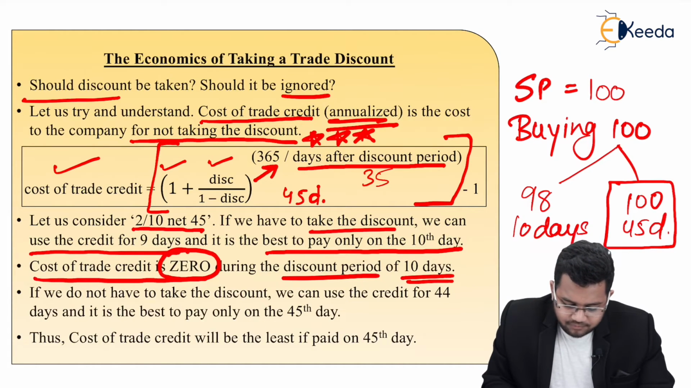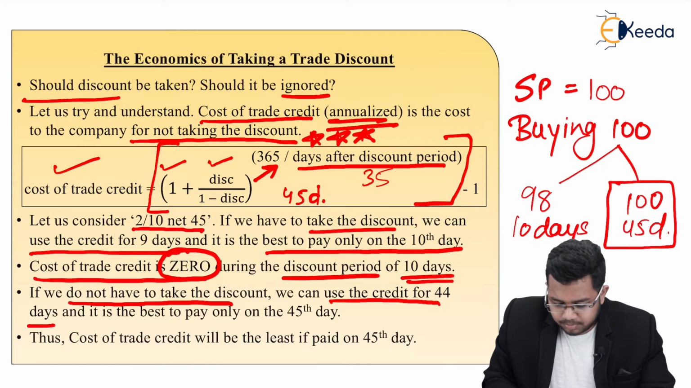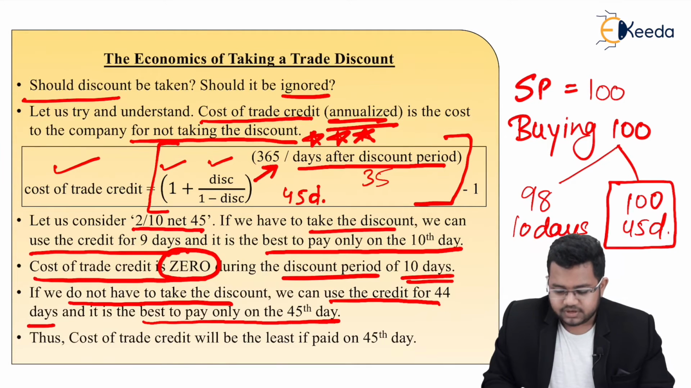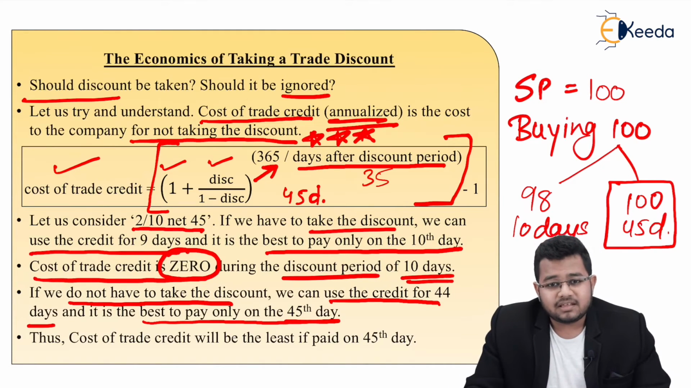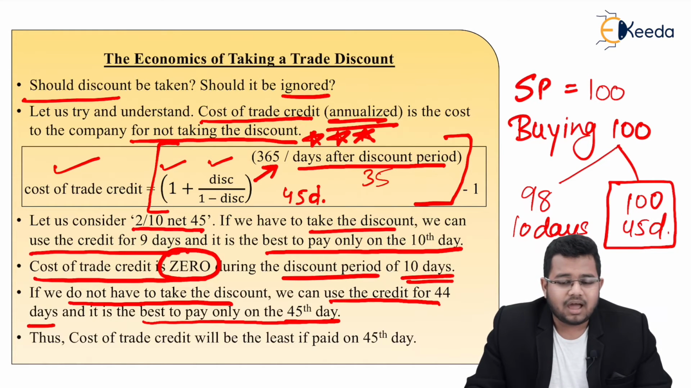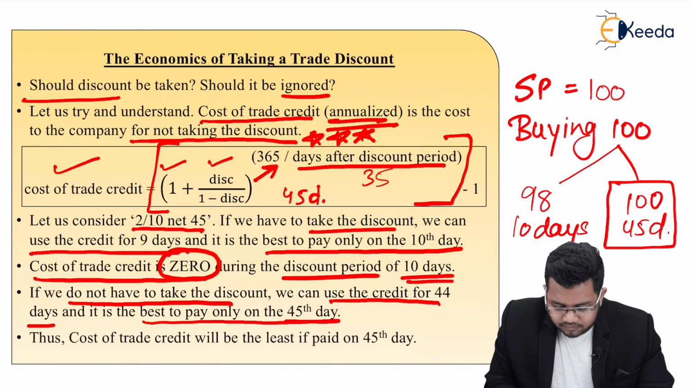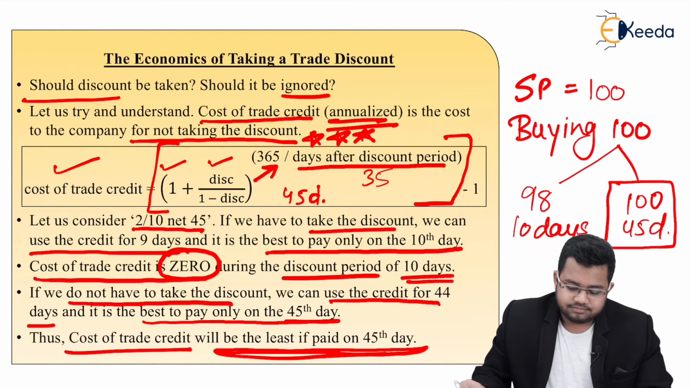If we do not have to take the discount, we can use the credit for 44 days and it is best to pay only on the 45th day. See again, if I am taking the discount, I'll pay on the 10th day. If I'm not taking the discount, I'll pay on the 45th day. I won't be paying on the 43rd day or 35th day. No, I'll use it till the end. Thus, the cost of trade credit will be the least if paid on the 45th day.